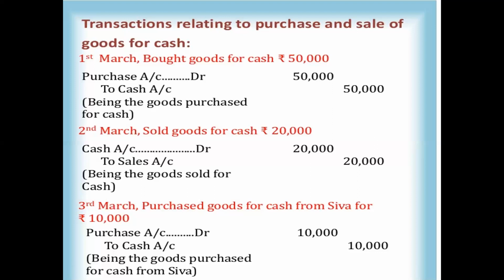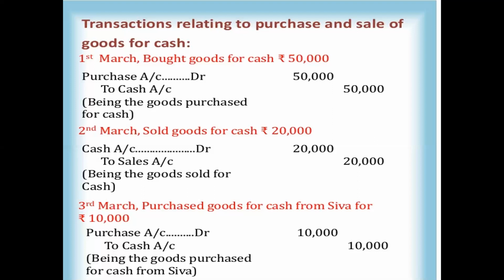Coming to the third one: purchased goods for cash from Shiva. We are purchasing goods for cash from Shiva. Here one supplier is there, that is Shiva. But here they mentioned purchased goods for cash. Since they mentioned cash, we gave the total cash and purchased goods. So here Shiva is not necessary. We do not need to mention it in the accounts.